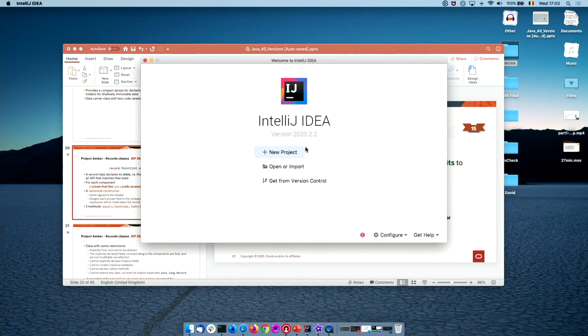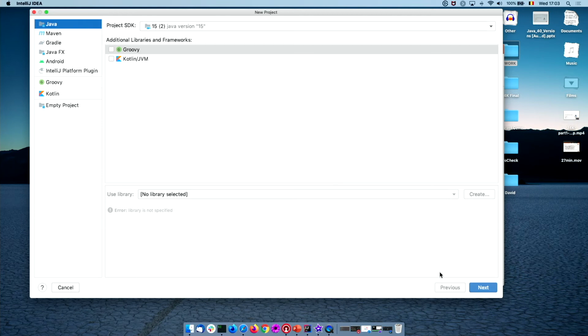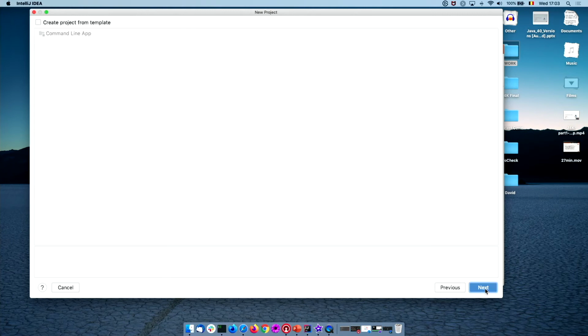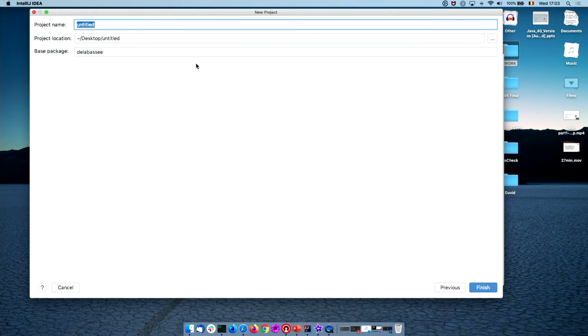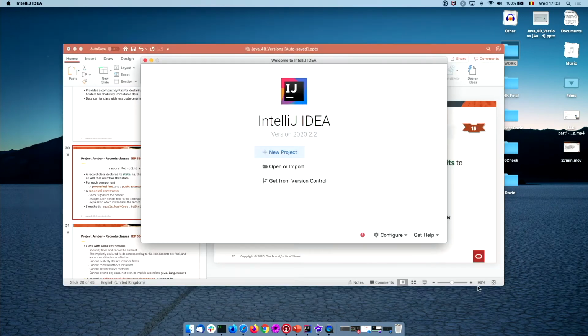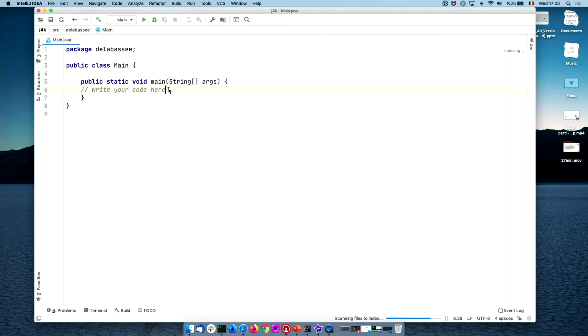What I'm going to do is create a quick project in IntelliJ. I'm using JDK 15. I'm going to use this basic template, and I'm going to call that application simply J4K. Okay.